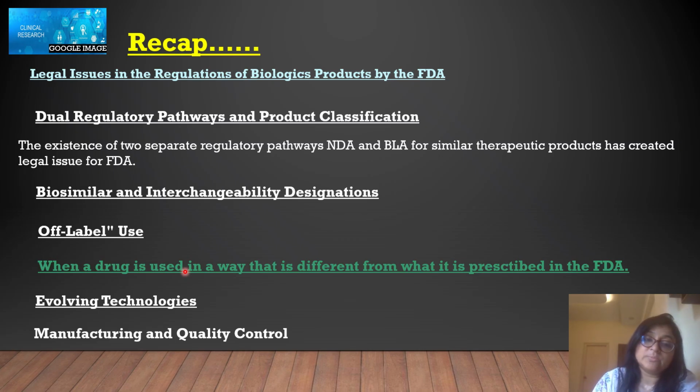But what happens is that physicians mostly don't follow this off-label use and give accordingly; if something is 5 ml for adults, they give 2 ml for pediatrics, and the FDA doesn't have any regulations on that. So this is also a legal issue in the regulation of products, drugs or biologics by the FDA.